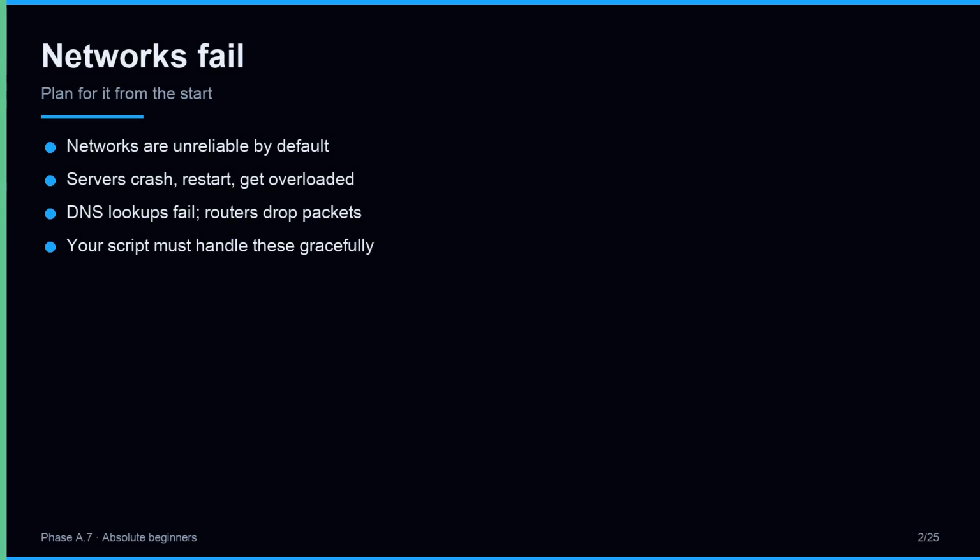Networks fail. Here is the truth about networks. They are unreliable by default. Servers crash and restart. Routers drop packets. DNS lookups fail. Servers get overloaded and respond slowly or not at all. A script that assumes every call succeeds will crash at the worst moment, in the middle of the night, during an important job, when no one is watching. Your code must anticipate failure and handle it. Today you learn the patterns.